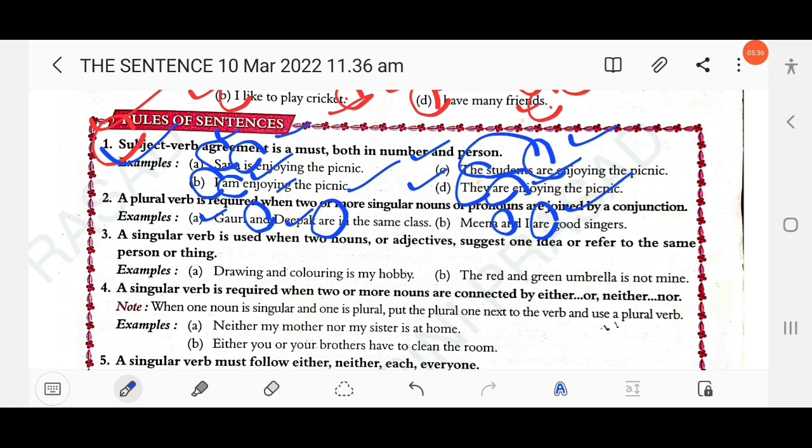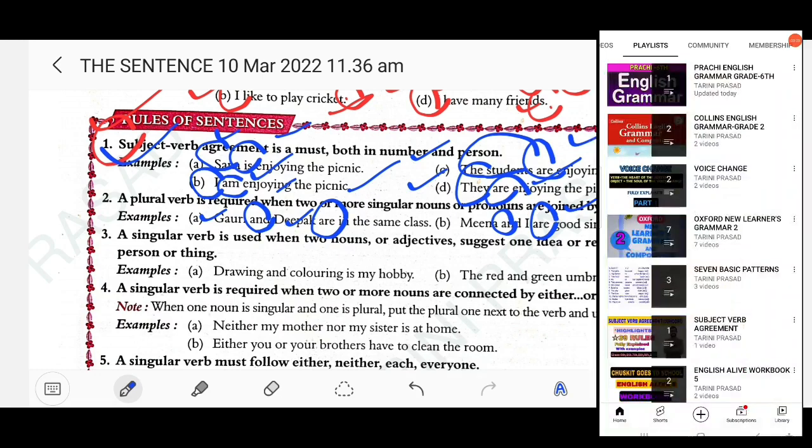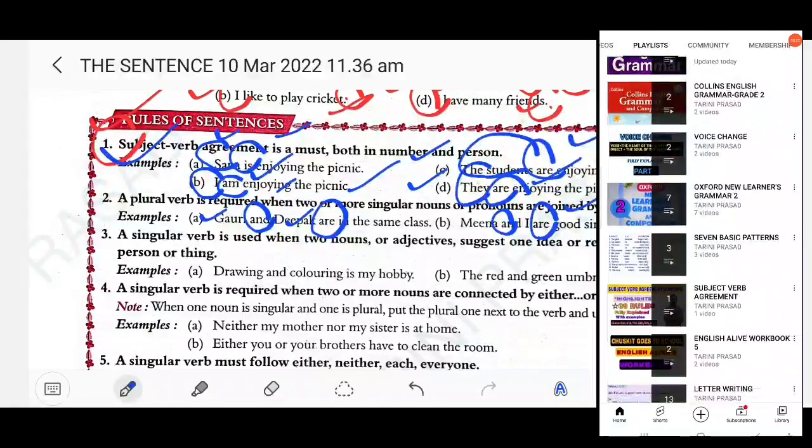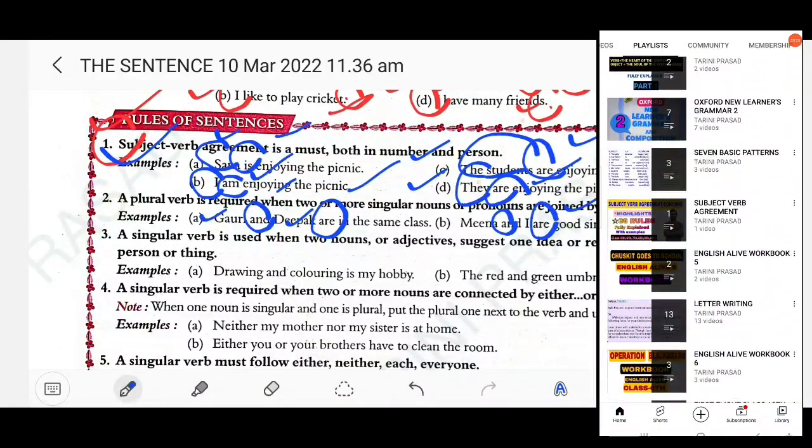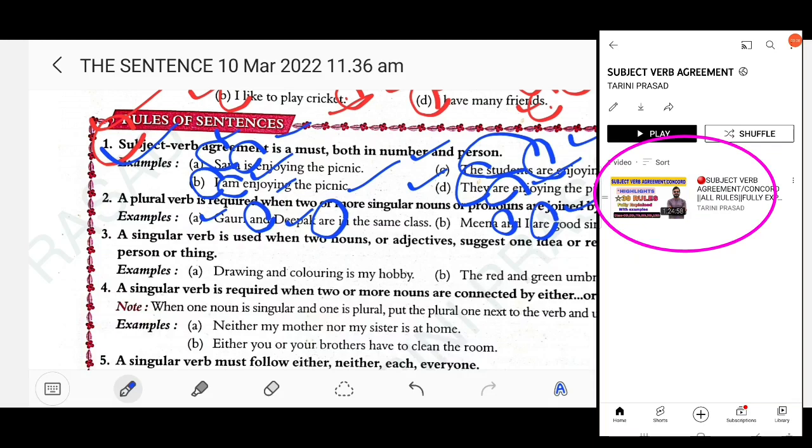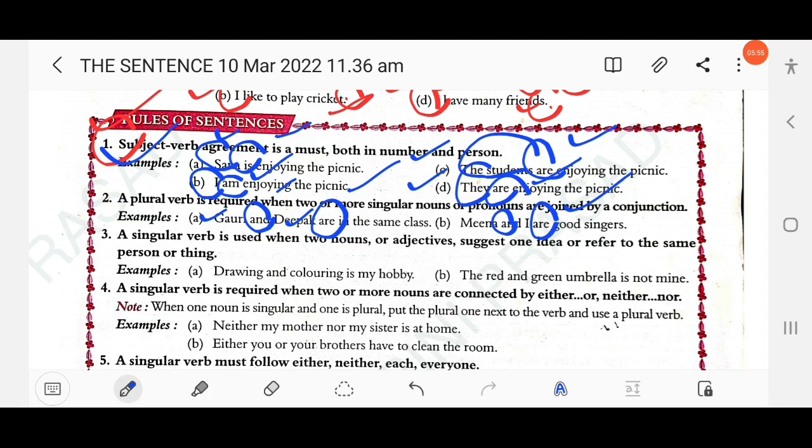As the classes go on, you will learn more about subject-verb agreement. I have also made a special video on subject-verb agreement, in which I have briefly discussed all the rules. In the second rule, when two nouns are joined by a conjunction, it will be considered plural. But there are some exceptional rules: if two nouns are joined by a conjunction, it can be considered singular. Just look at the screen. Here you can find all the rules I have briefly explained in that video on subject and verb agreement.